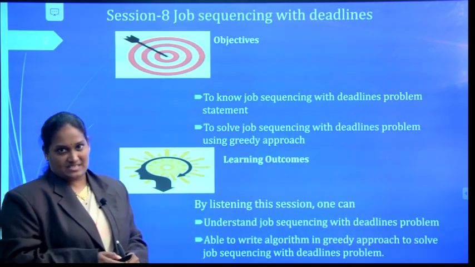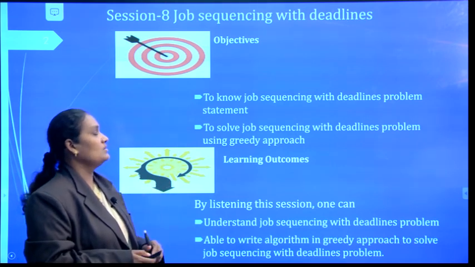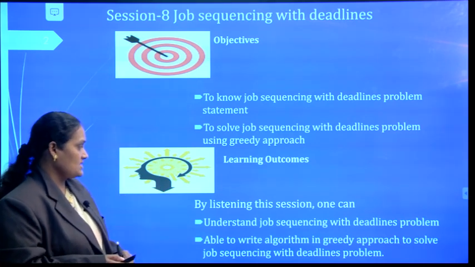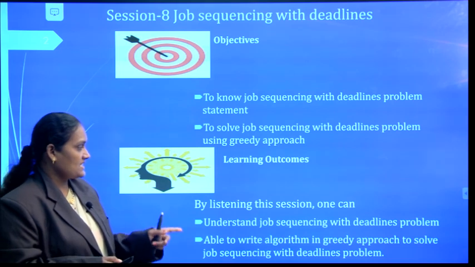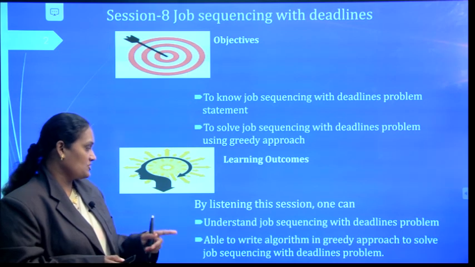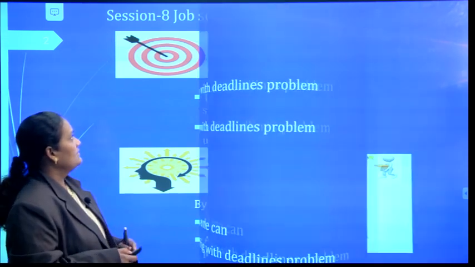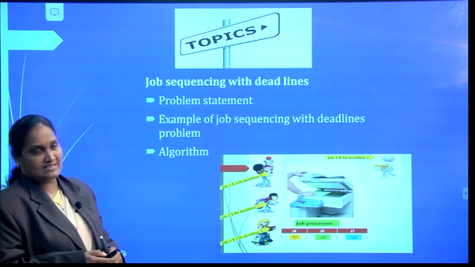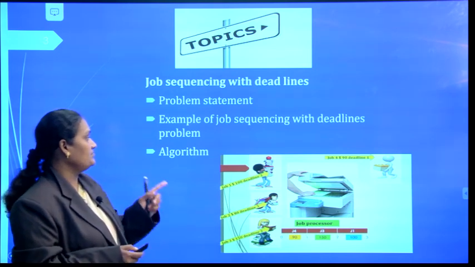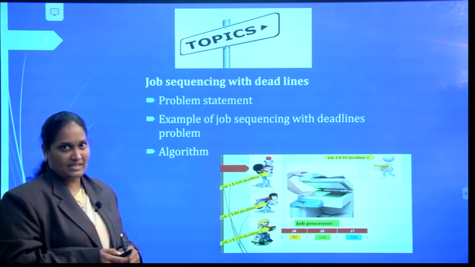The main objectives of this session are to know the job sequencing with deadlines problem statement and to solve the job sequencing with deadlines problem using the greedy approach. The learning outcomes are to understand the problem and to be able to write an algorithm in the greedy approach to solve it. The topics we are going to discuss are the problem statement, an example of the job sequencing with deadlines problem, and the algorithm developed by following the greedy algorithm design strategy.